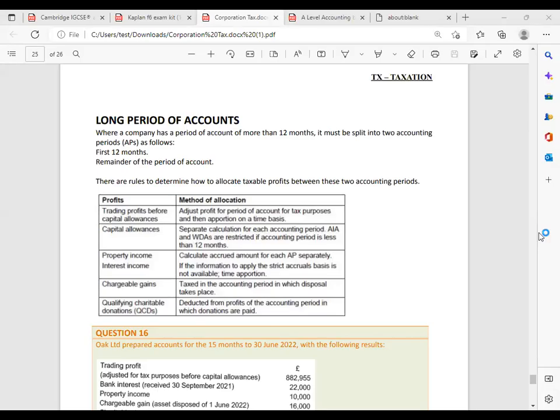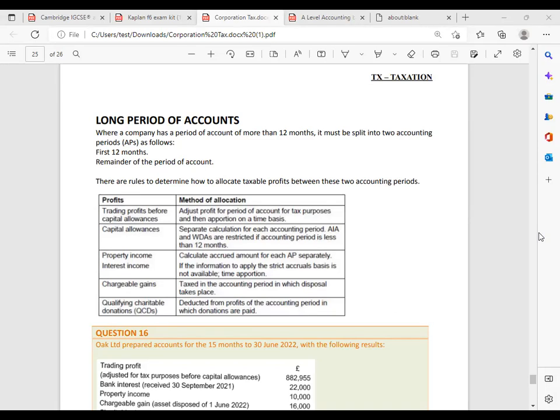This topic is only relevant for companies. When we were doing individuals, if there is more than a 12 months accounting period, let's say 15 months or 18 months, we are calculating the capital allowance as per that. 18% WDA is for the year, so divided by 12, multiply by 15. 1 million AIA is for the year, so divided by 12, multiply by 15 months.